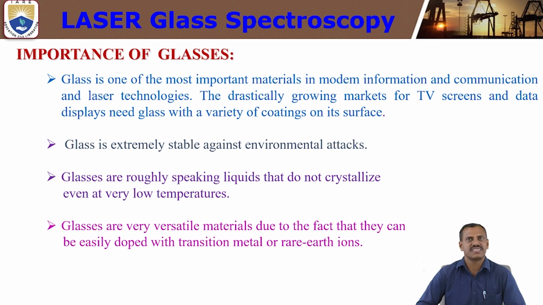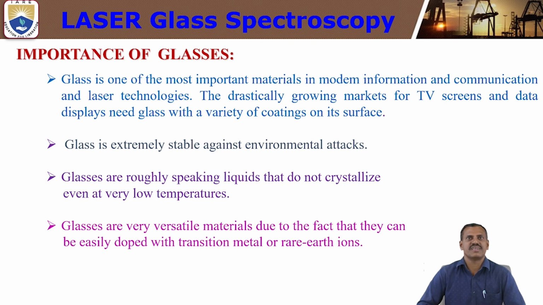Glass is extremely stable against environmental attacks. Glasses are, roughly speaking, liquids that do not crystallize even at low temperature. If you decrease the temperature also, we cannot see any crystallization effect. So glasses are very versatile materials due to the fact that they can be easily doped with transition metals or lanthanide or rare earth ions.